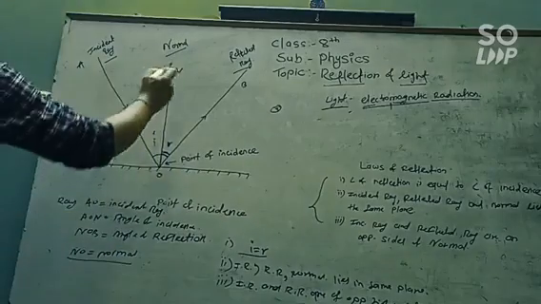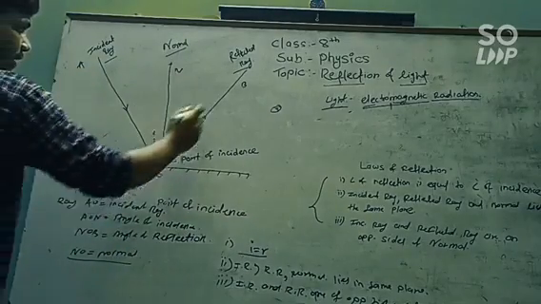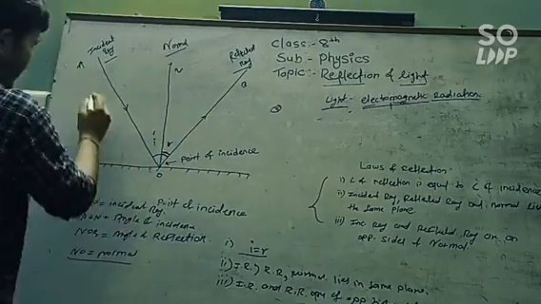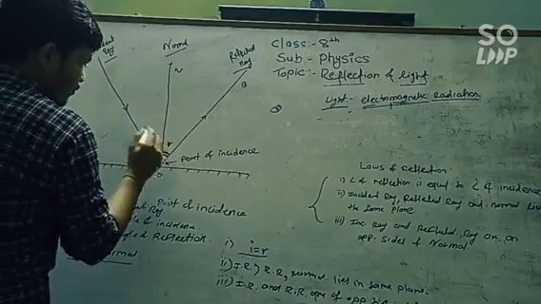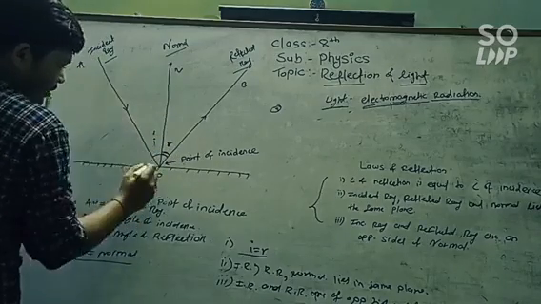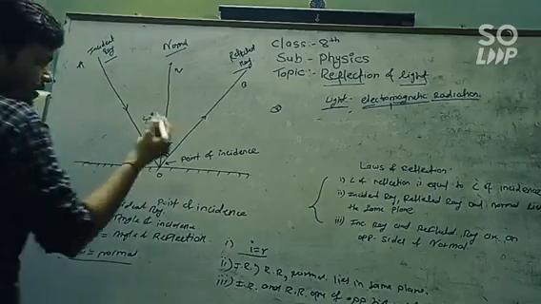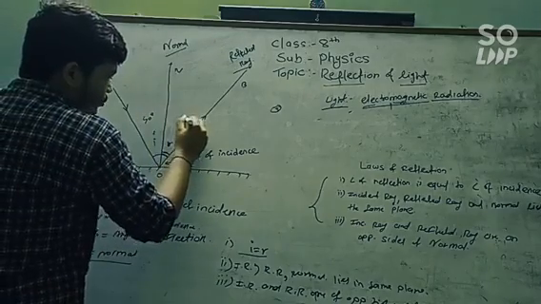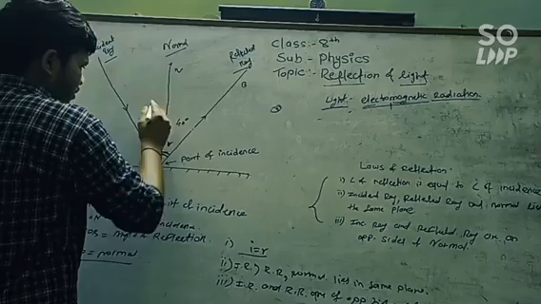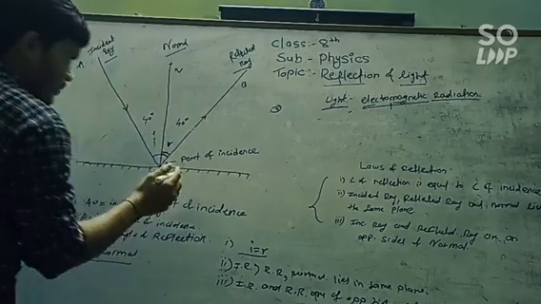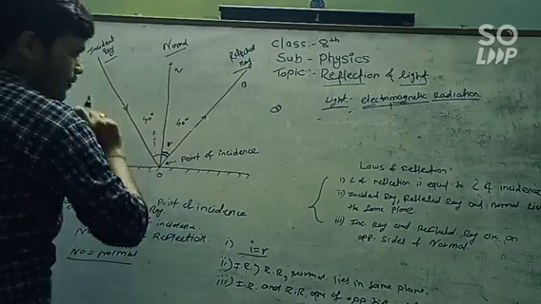That is, the angle of incidence and the angle of reflection are equal. Means the incident angle I is equal to R. For example, if the angle of incidence is 40 degrees, then the angle of reflection is also 40 degrees. Means when the angle of incidence is 40 degrees, the angle of reflection automatically becomes 40 degrees. This is the first law of reflection.